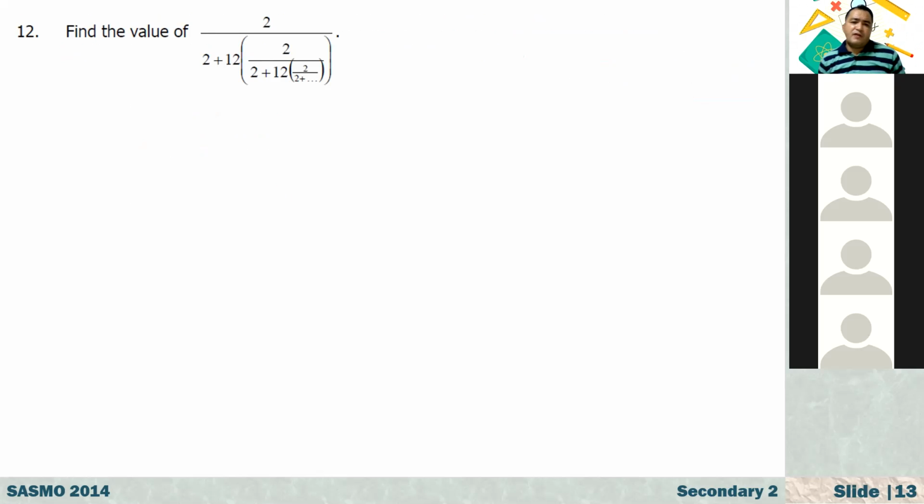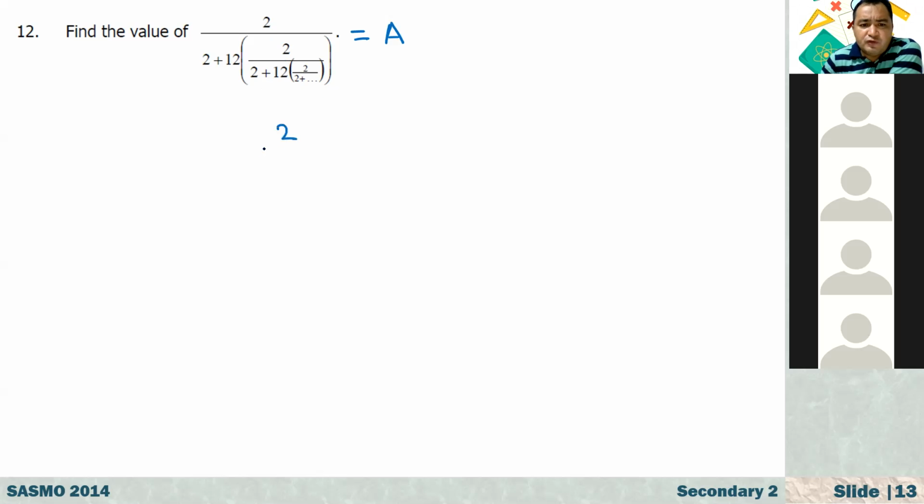Another question, find the value of this. Here we have 2 over 2 plus 12 times 2 over 2 plus 12 times 2 over 2 plus 12 times, and so on. Now you get the idea how to solve this, right? We have a kind of pattern here. Let's say the whole thing is equal to capital A, still starting from 2.